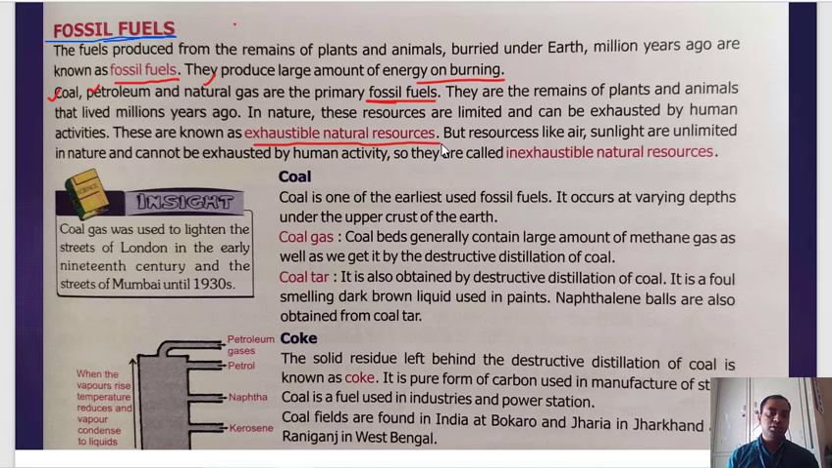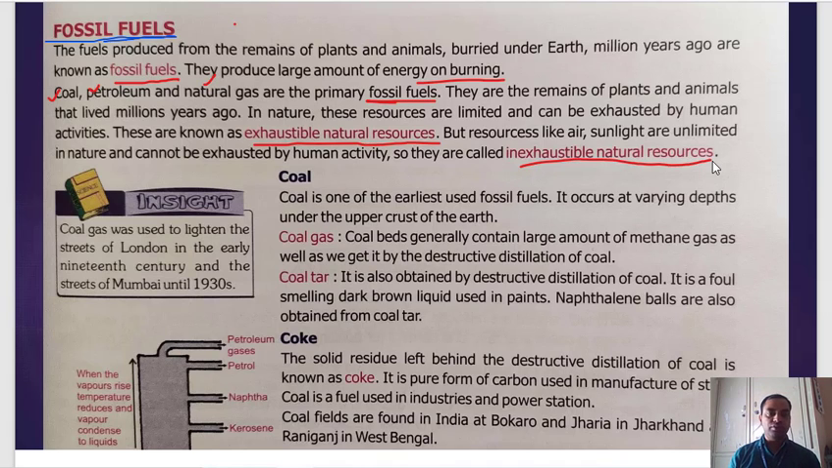What is the meaning of exhaustible natural resources? See, natural resource means something that we get from nature that is going to help us. That is called natural resource. Now there are two types of natural resource. One is exhaustible natural resource, one is inexhaustible natural resource. So exhaustible natural resource means something that one day it is going to be exhausted.